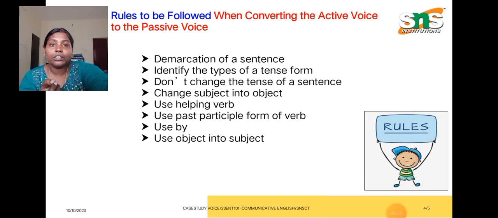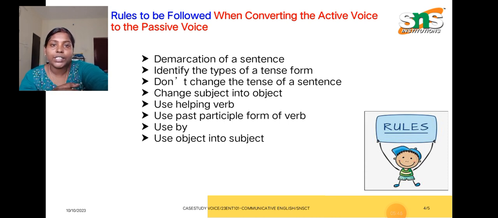You can try applying these rules while writing a few examples in your notebook. First, let me explain the rules, and afterwards I will give you a few sentences and show you the possible answers people have written in their papers. Okay, so these are the rules to be followed when converting active voice to passive voice.